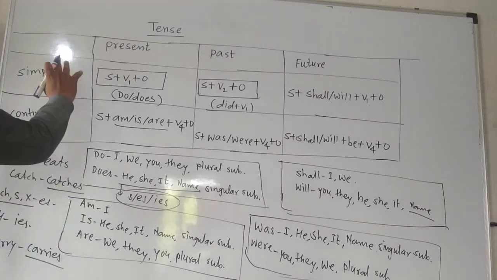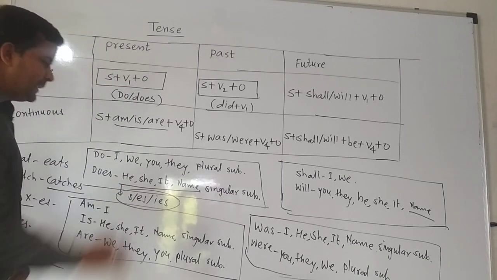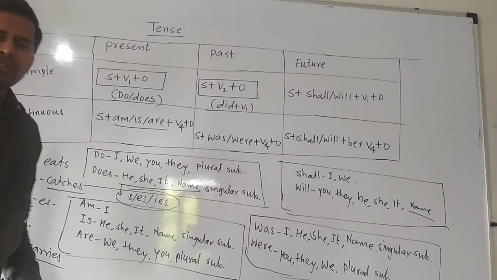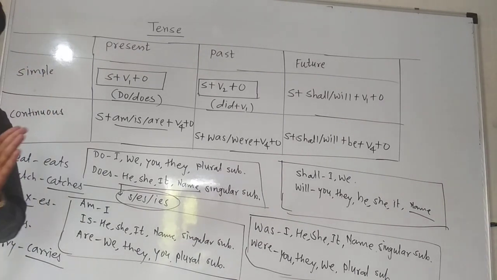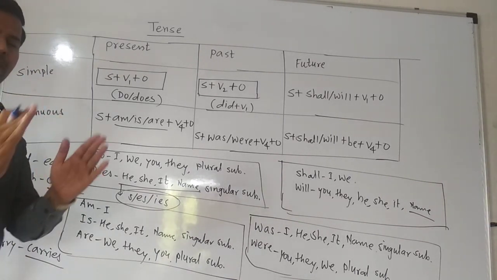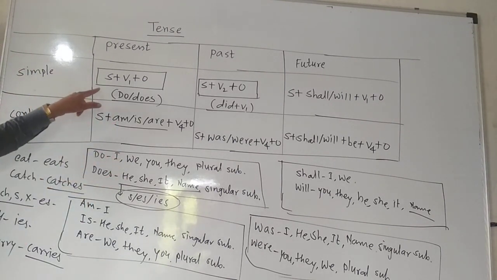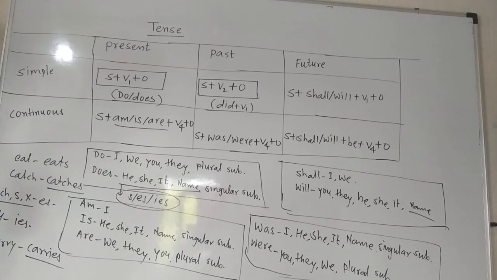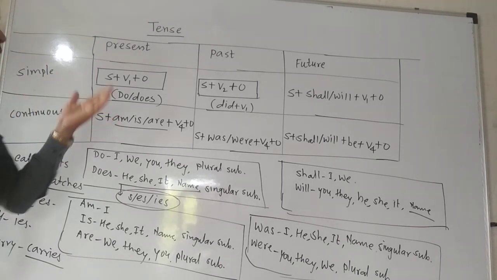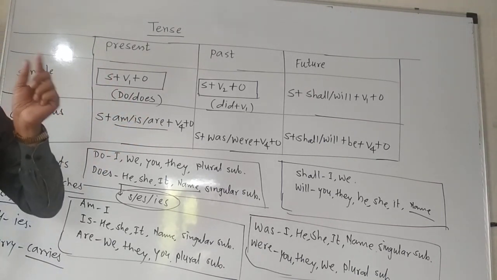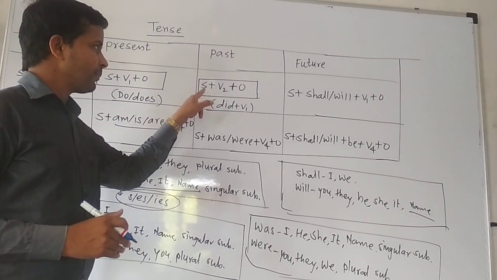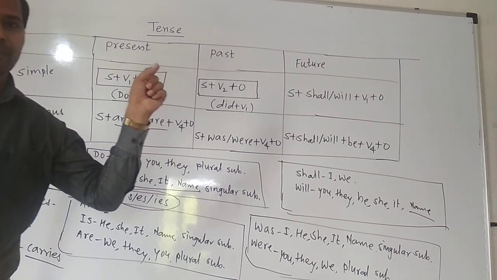Now, just one sentence we will discuss regarding this. They study every day. See the sentence. When we convert the same sentence into the negative, what will we use? They don't study every day. Then, they studied.